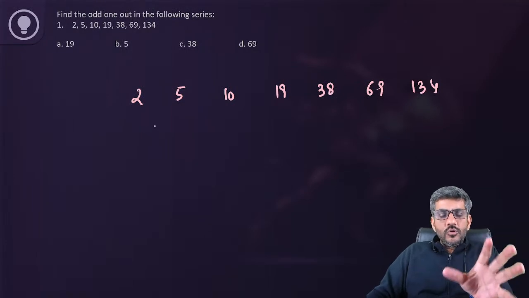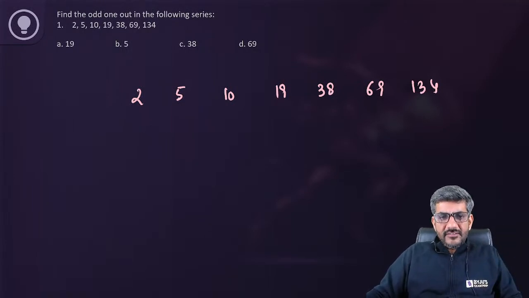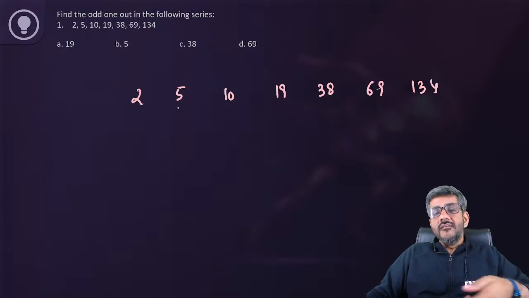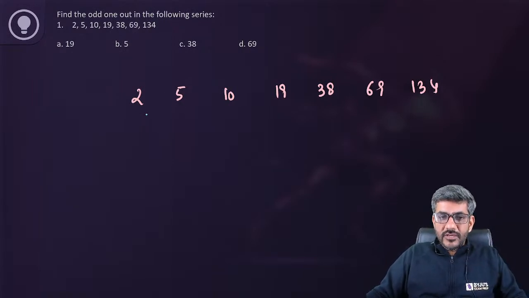So when you look at the series, it gives you some ideas. Double of 5 is 10. Double of 19 is 38. Even 19 is very close to double of 10. 5 is very close to double of 2. Somehow it is very close to double of these numbers. So can we use that?